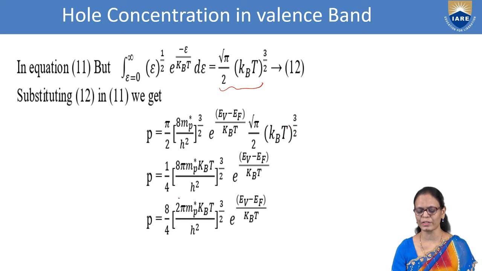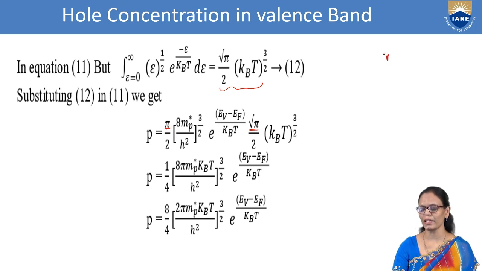So how are we going to rearrange them? Here we have a root pi and here we have a pi. So pi into pi power half, since root pi is nothing but pi power half, will give us pi power 3 by 2.